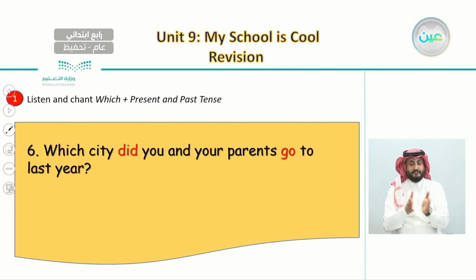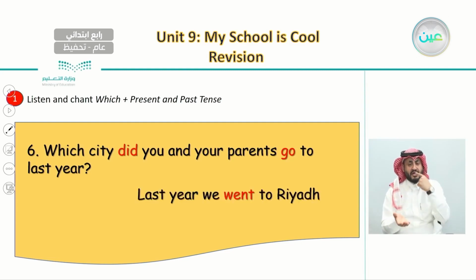Now, let's read the final question, which is number 6. Which city did you and your parents go to last year? The answer is, last year we went to Riyadh.